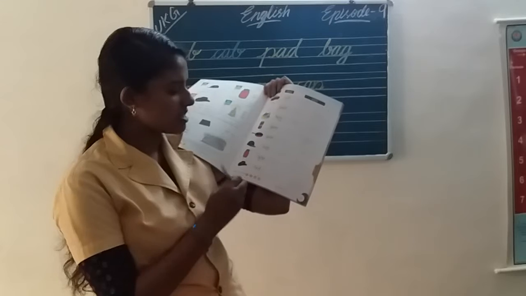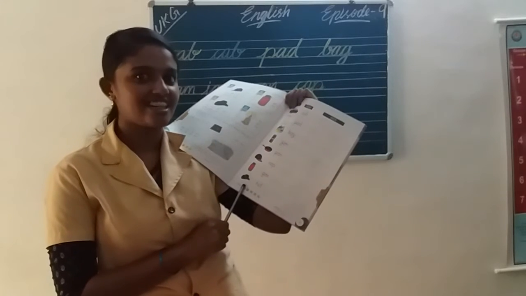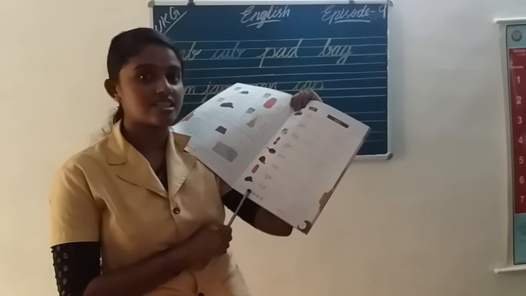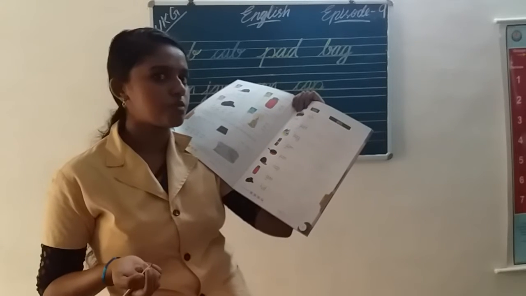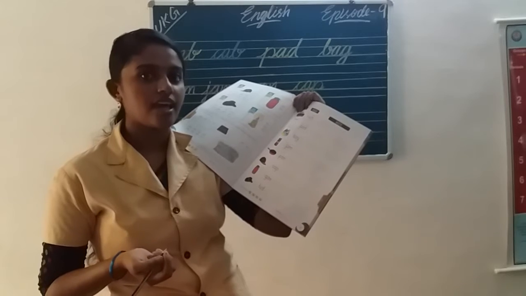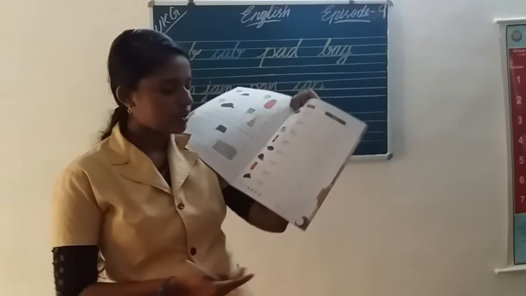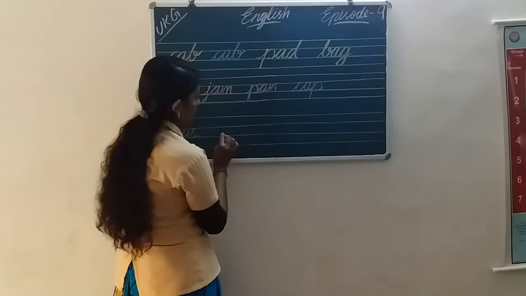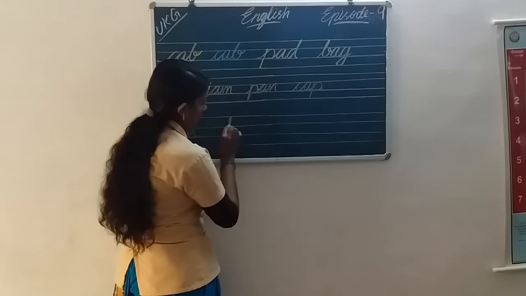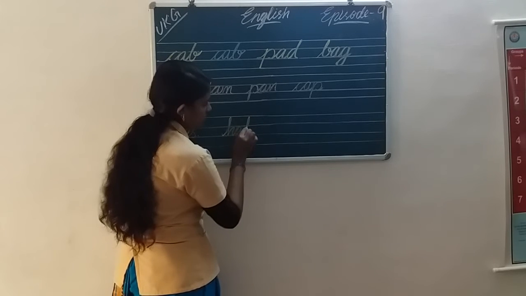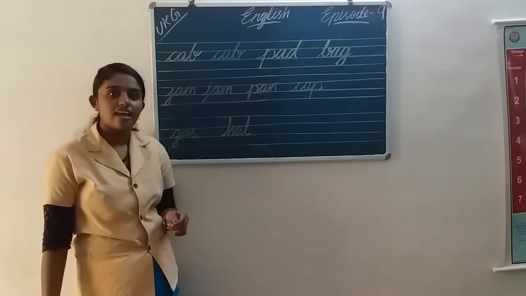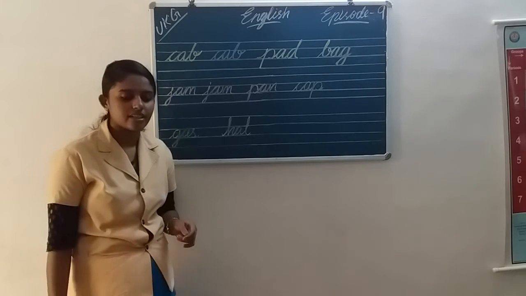Gas. Next word is hat. What is that? Hat. H A T. Hat. Say loud. Hat. What is the spelling? H A T. Hat. Okay. How should we write hat? H, A, T. Hat. What is the spelling? H A T. Hat. Okay.